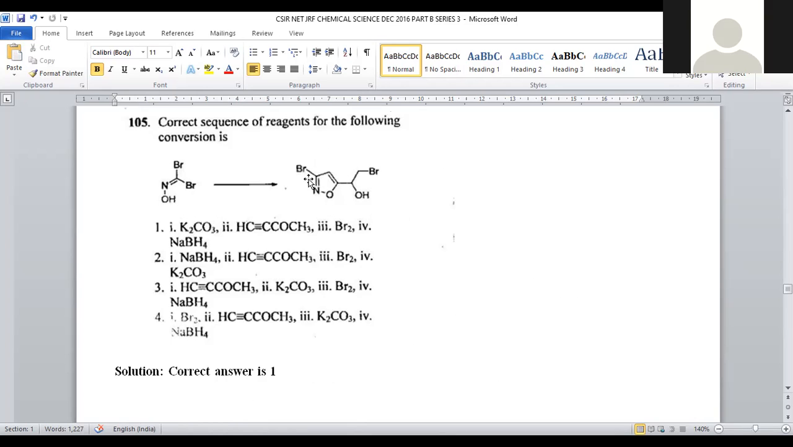This is a kind of oxazole, a 5-membered ring system with side chains. Then, in order to get this final product, what kind of reagents are required? How many steps are involved, and what will be the sequence of this kind of transformation? The starting material oxime is converted into a 5-membered heterocyclic system with 2 heteroatoms, nitrogen and oxygen.